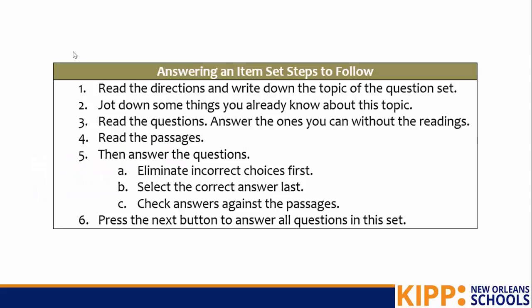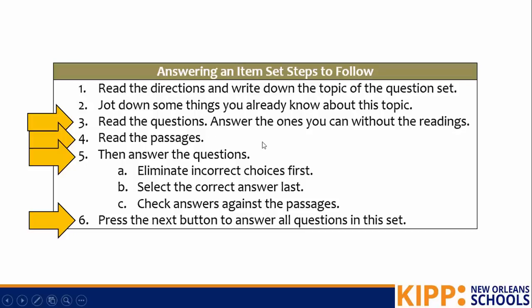All right, and now we are getting ready to end our Edpuzzle because you are going to close out and do steps 3, 4, 5, and 6 on your own. So that means read the questions first and answer the ones you can without the reading. So ignore the readings at first. Then you go back and read the passages, and then go back and check your answers to the questions you've already answered and answer the ones that you've left blank. That means eliminate the wrong choices first, select the correct answer last, and then double check against the passages. Finally, click the next button to answer all questions in this set. Remember, the passages oftentimes have all the answers, so make sure you're using that resource.